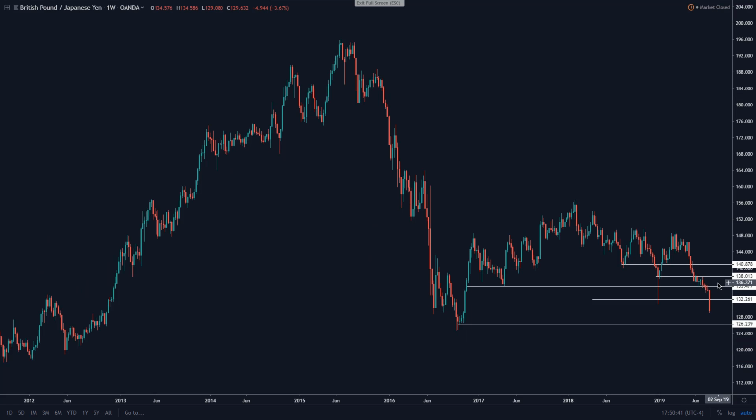And in the pound yen, seeing this break the flash crash low, watching 126.23 for support, resistance is at 132.26 and 135.47.